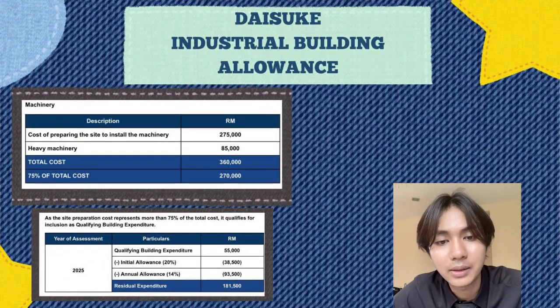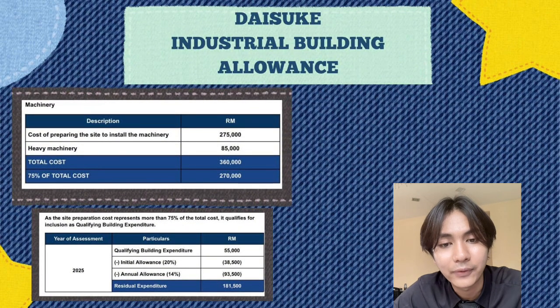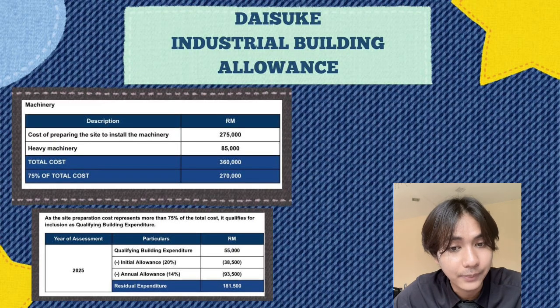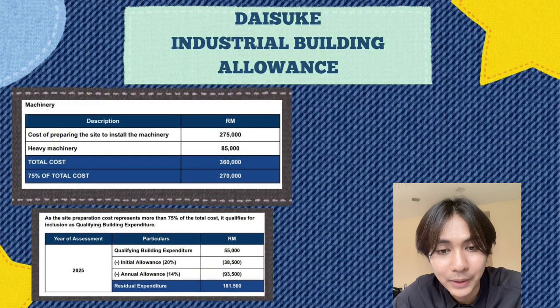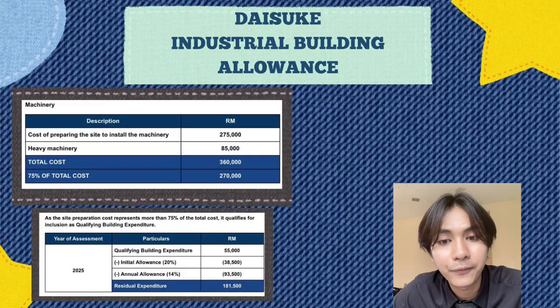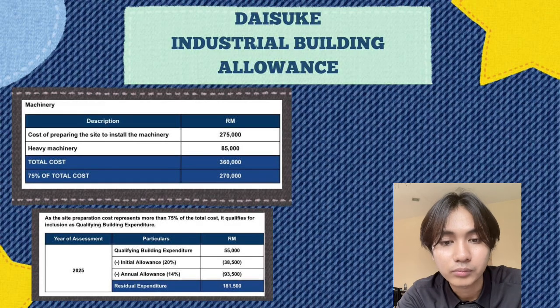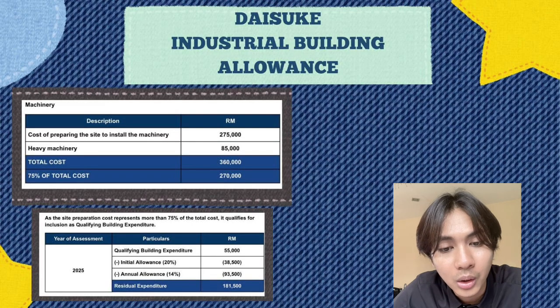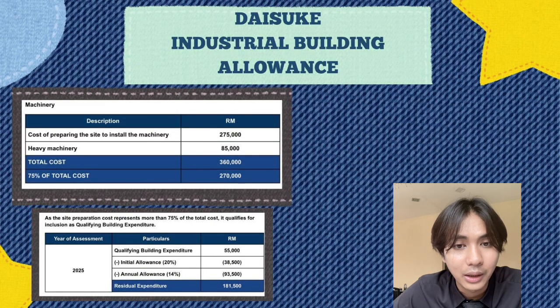Next, for the machinery section, the total cost is RM360,000, which includes RM275,000 for site preparations and RM85,000 for heavy machinery. Since the site preparations cost represents more than 75% of the total cost, it qualifies as qualifying building expenditure under the tax rules. Therefore, the company can claim an initial allowance of 20% and annual allowance of 14%, leaving residual expenditure of RM181,500. So, I think that's all for my part.